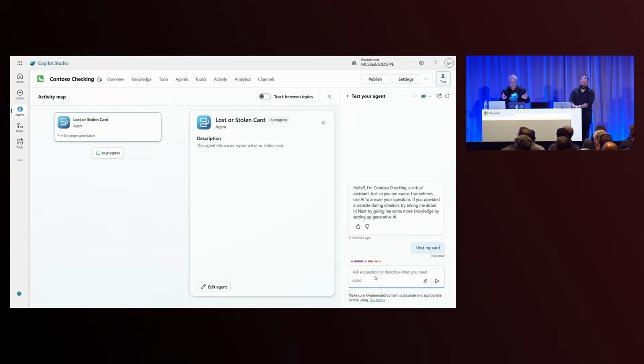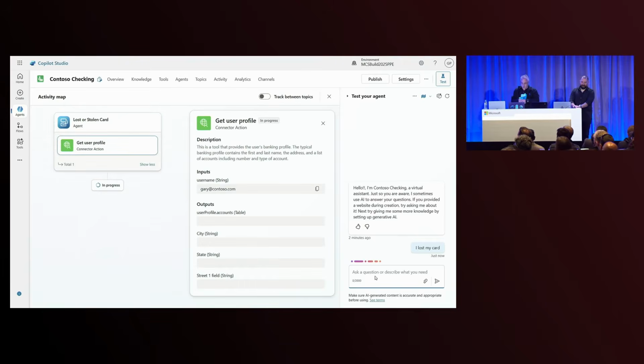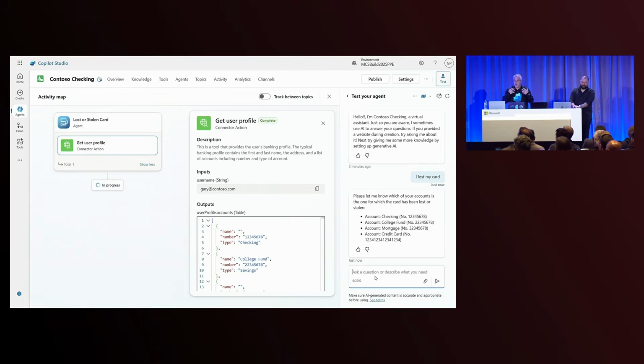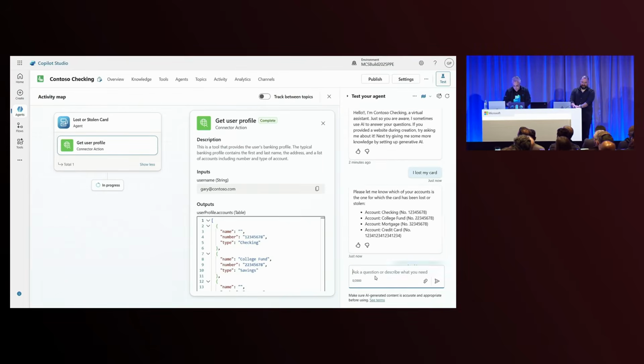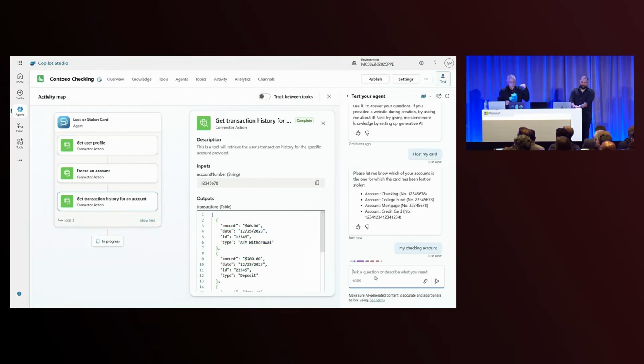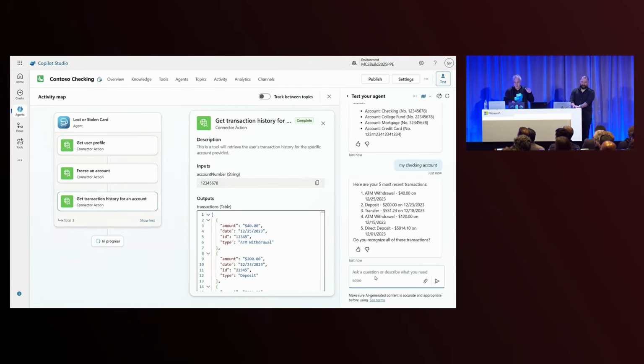So I say I lost my card. That's going to kick in the lost or stolen card agent. Similar to before, it's going to then ask me which account this was for, so I can say my checking account. And then what it's going to do is freeze the account and get a list of transactions.